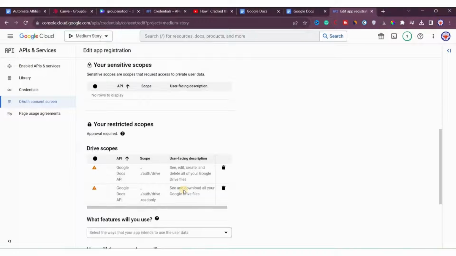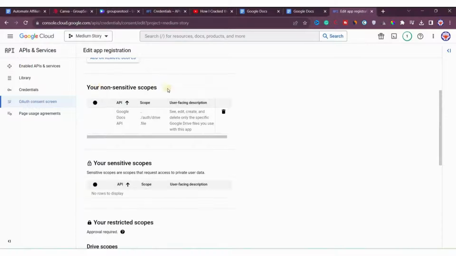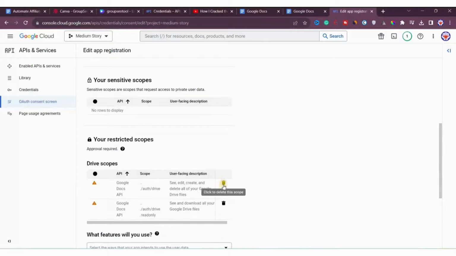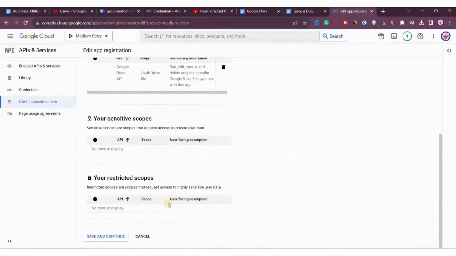Okay, even you can see that approval is required here also, but in this case we don't need any approval, right? So we will delete these two, because we don't need any approval here. Now you can see that it's done. Then we'll click on save and continue here.